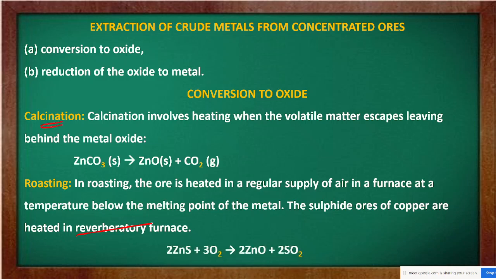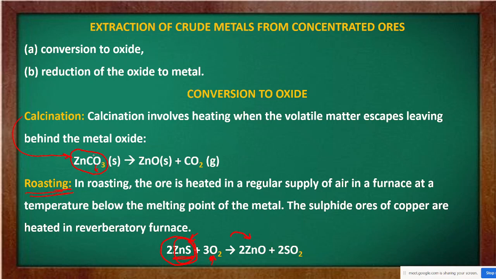तो अब calcination कब करेंगे और roasting कब करेंगे? When are we going to do calcination and when are we going to do roasting? See here, जब मेरे कंसंट्रेटेड ओर में ऑलरेडी ऑक्सीजन प्रेजेंट होगा, in that case we will do calcination. And when my concentrated ore will not have oxygen, then in that case we have to do roasting. Just as in this case you see, my concentrated ore was zinc sulfide, इसमें कहीं भी ऑक्सीजन नहीं है, तो इसीलिए देखो उसमें रोस्टिंग किया गया है, where constant supply of air, मतलब ऑक्सीजन दिया गया है, there we have made zinc oxide.